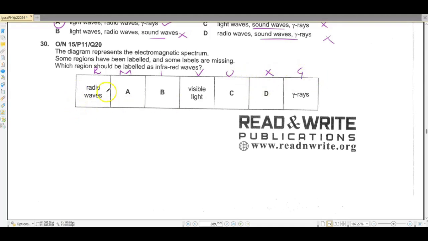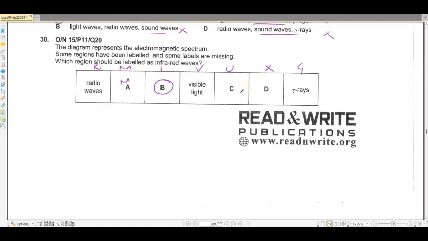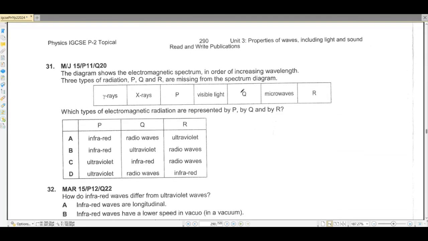So microwaves are missing. So infrared would be B, because this is micro, this is infra, this is UV, and this is the next one.